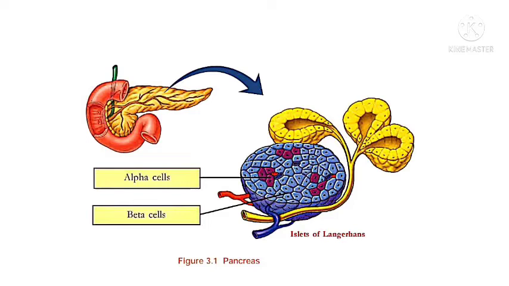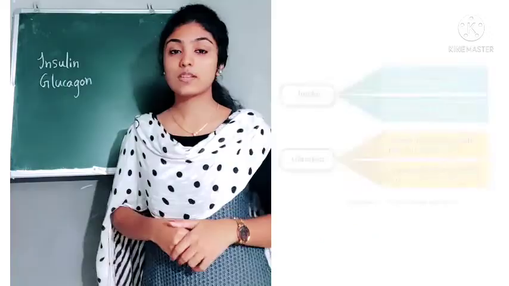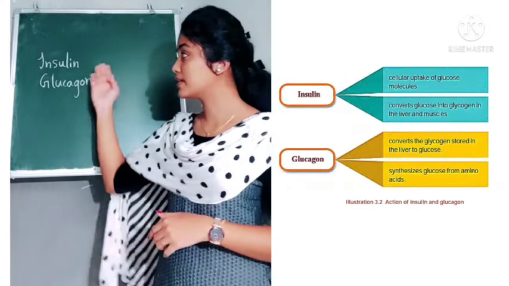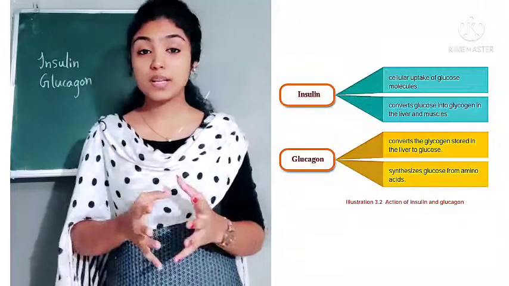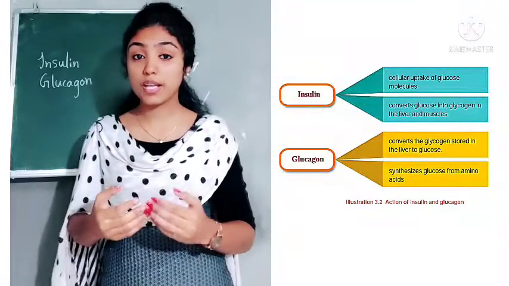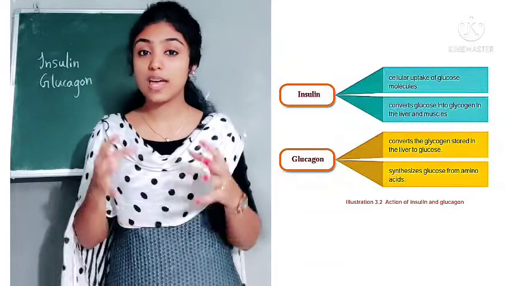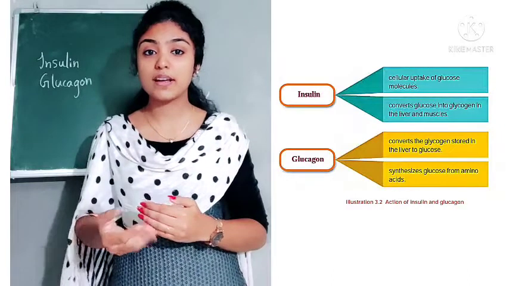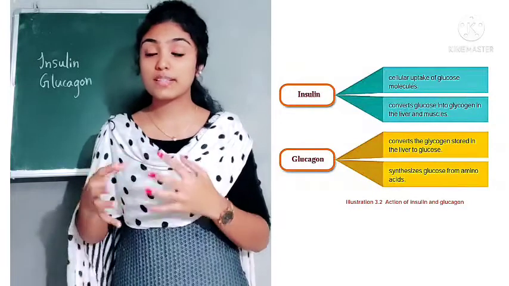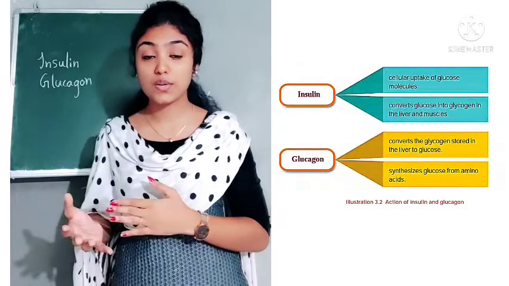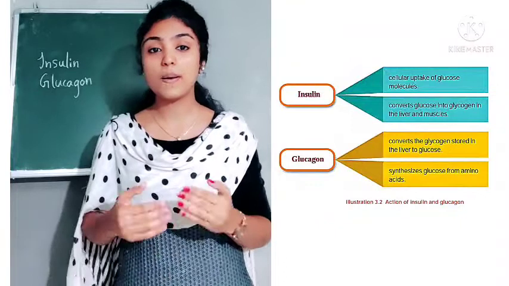The hormone glucagon is produced by the alpha cells of the pancreas. So what is the role of insulin and glucagon in our body? Insulin helps in the cellular uptake of glucose, or helps the cells utilize glucose, and it also converts the excess glucose into glycogen and stores it in the liver and muscles.